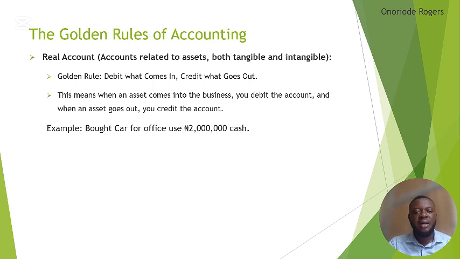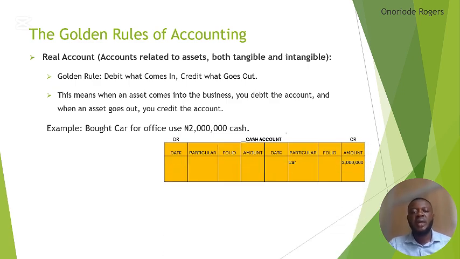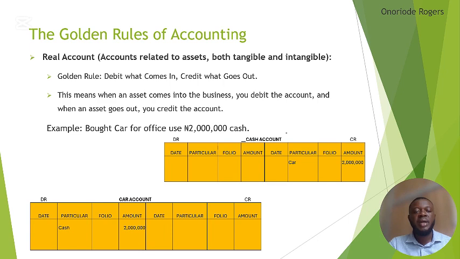So bought car for office use. The car that's going to be bought for office use is an asset. So you open a car account and also a cash account, because the car account will receive the car while we are giving out cash. So we have the cash account, and the second account, the car account. From here, let's start posting. Bought car: who is giving? Cash is giving out, while car is receiving.